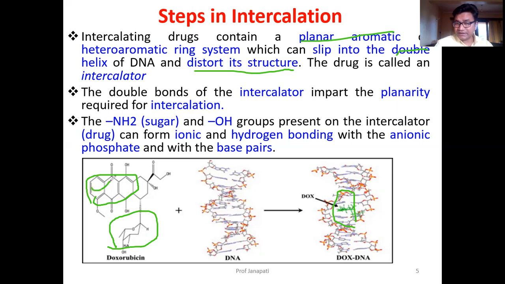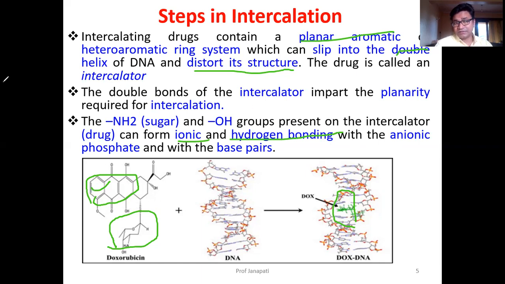This aromatic ring will slip between the DNA base pairs. Now the sugar molecules will form hydrogen bonding. The amino sugar and hydroxyl group present on the intercalator form ionic and hydrogen bonding with the anionic phosphate on the base pairs. So this is how intercalation occurs.